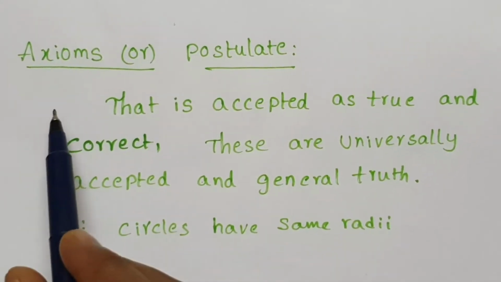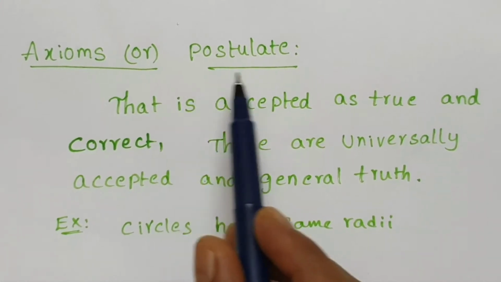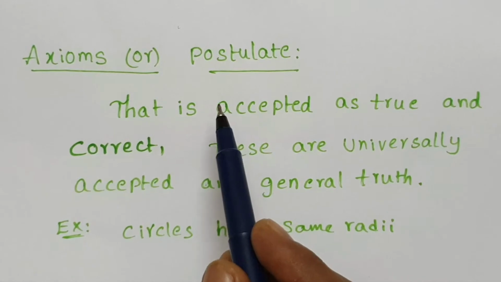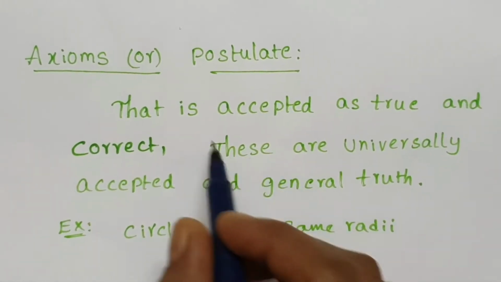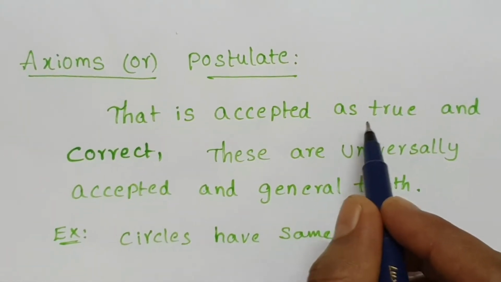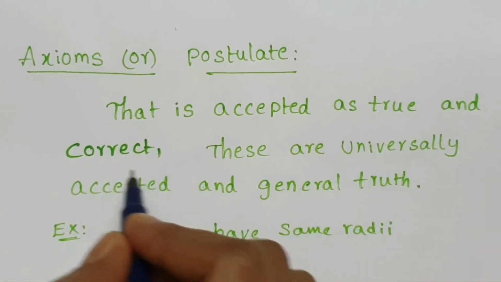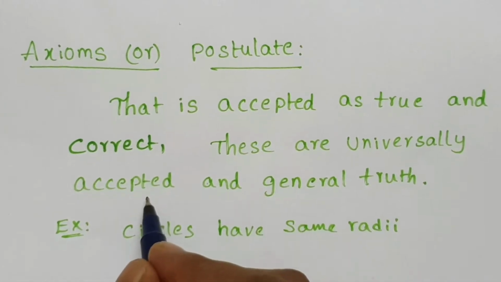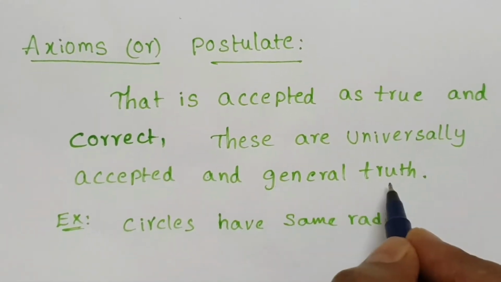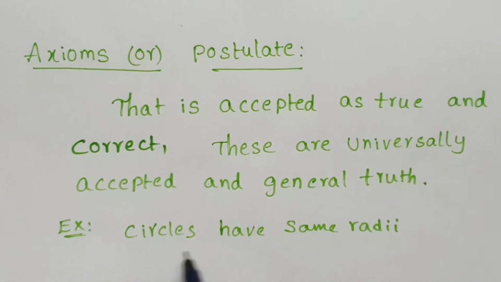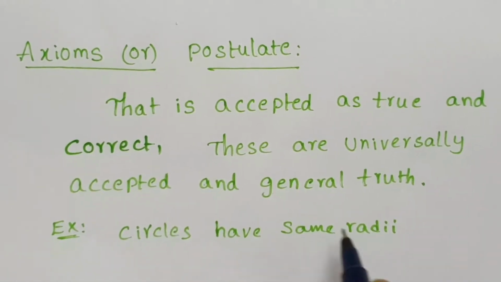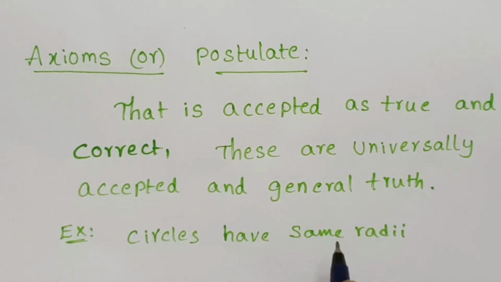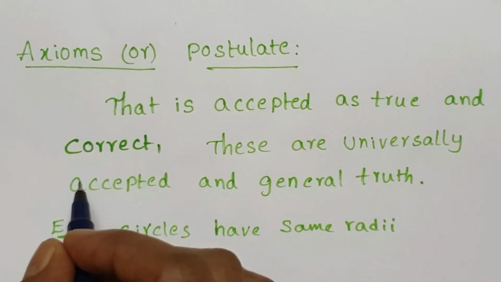So axiom is also called postulate. Axiom means a basic assumption about a mathematical situation that is accepted as true and correct. These are universally accepted general truths. For example, circles have the same radii. Another example, the sun rises in the east. That is all called axioms.